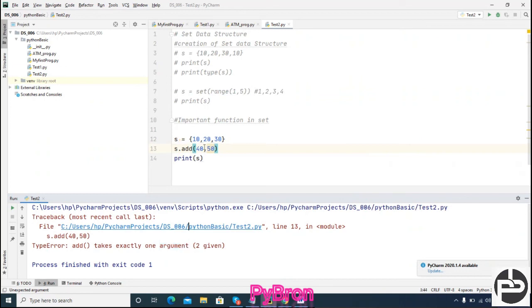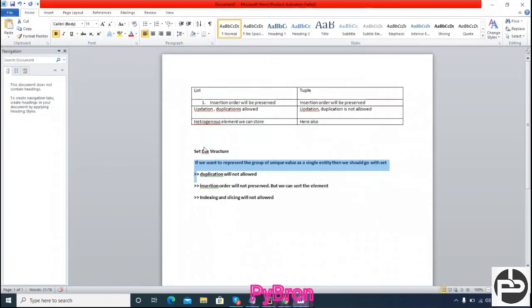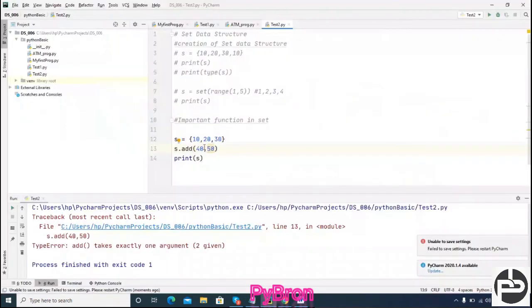So first thing, in case of set, we cannot add the element first, right? Add one by one. Yeah, that is also one way, Amit, I can say one by one. But suppose I want to take data of college students, and every year the number of college students is going to increase exponentially, right? Suppose this year we have 100 students, next year maybe 200 new students will come. So how many times will you call the add method? It's not a good practice at all, right?